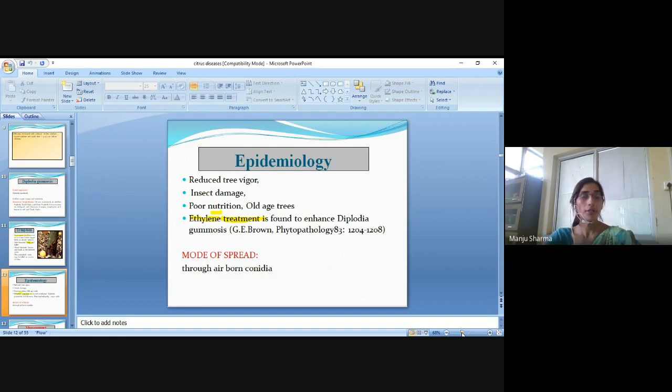Epidemiology: reduced tree vigor, insect damage, poor nutrition, and old age trees. Ethylene treatment is found to enhance Diplodia gummosis. The mode of spread is through airborne conidia.